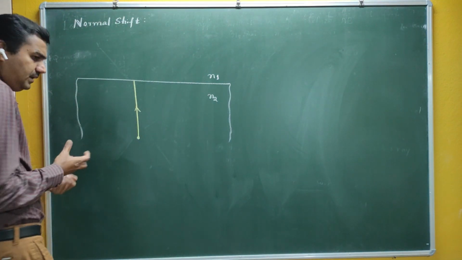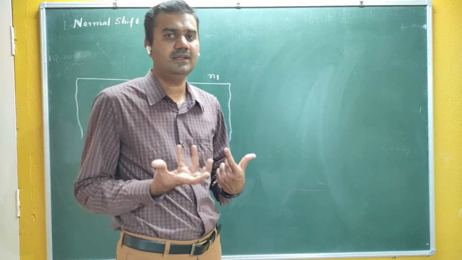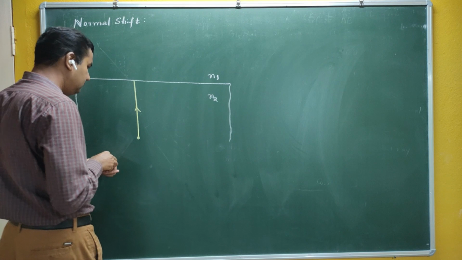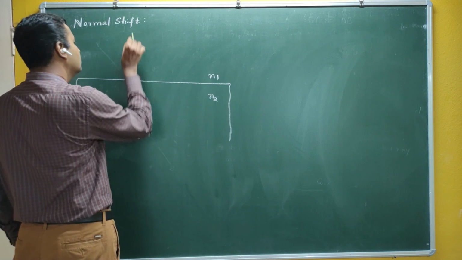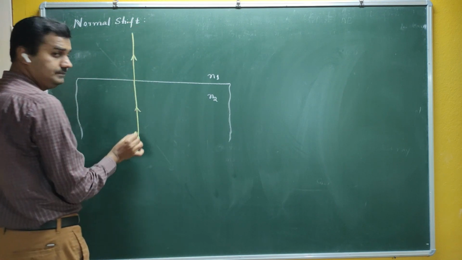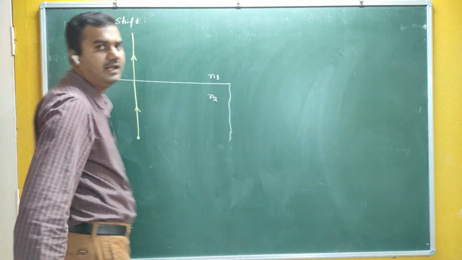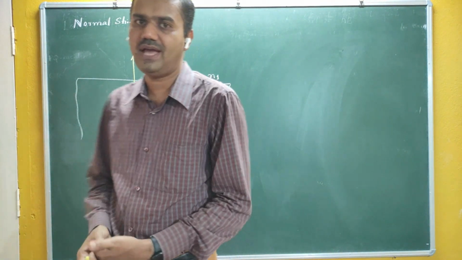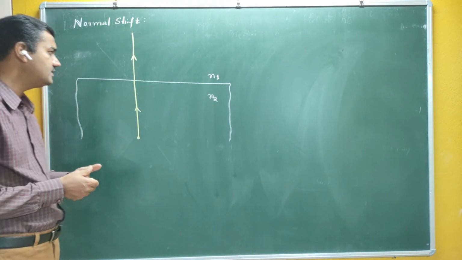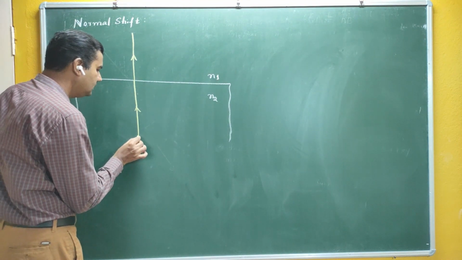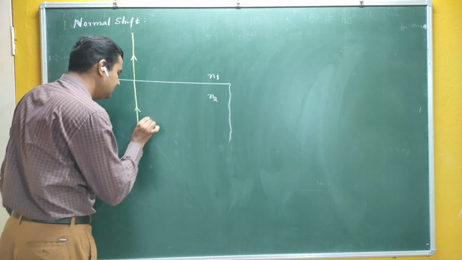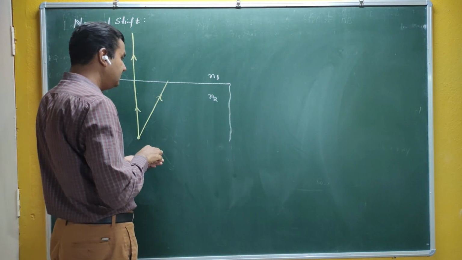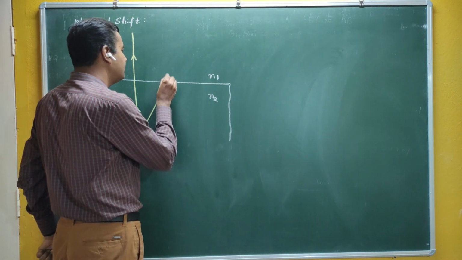Minimum two rays are enough to form an image. This is the first ray. It falls normally. Therefore, when I is 0, R is also 0. When the angle of incidence is 0, the angle of refraction also becomes 0. Let me take one more ray. It falls like this, and this is the point of incidence.